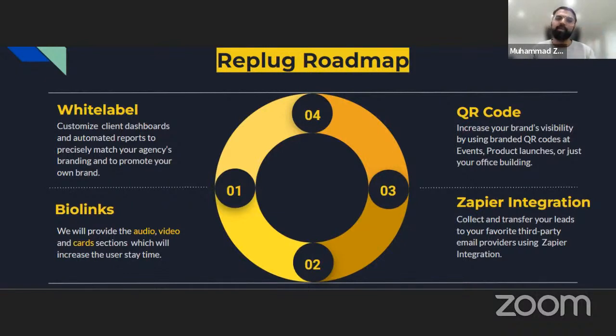all, white label. It is going to be an immense and very unique feature for the agency users who want to use Replug as their own brand. They want to brand the entire Replug platform as per their requirement. They can onboard their own clients and customers there, and they want to remove any sort of branding of Replug and any sort of logos or email templates from Replug. It would be solely based on the brand that those people have created. So white label gives you the entire authority of using Replug with your own brand without using the name of Replug. Next comes the biolinks.